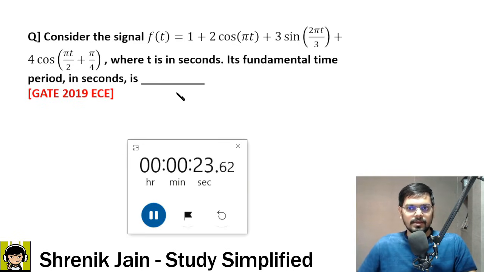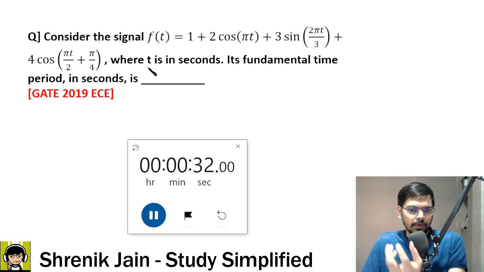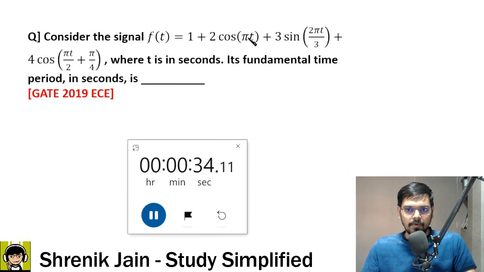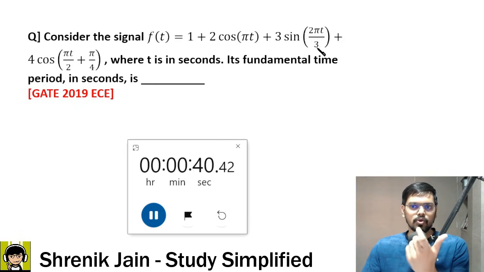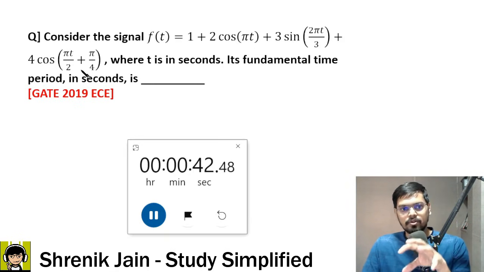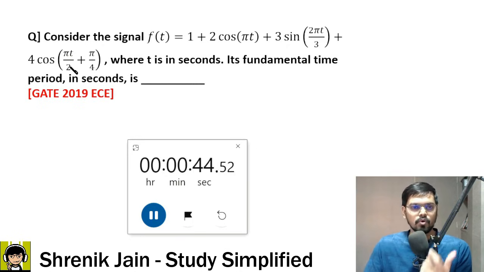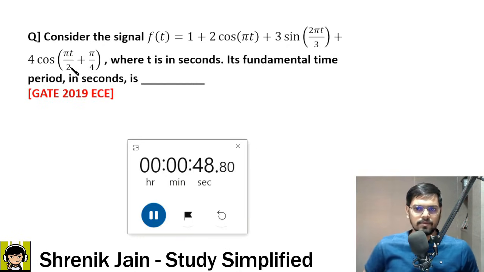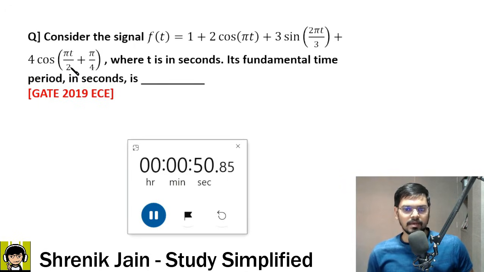Fundamental time period. Sir, we have three sinusoid terms. Here cos, here sine, here cos. So what is the value of omega 1, omega 2, omega 3? Sir, omega 1, check it out, cos of omega 1 t, so omega 1 is pi; sine of omega 2 t, so omega 2 is 2 pi by 3; cos of omega 3 t plus phi, so omega 3 is pi by 2. Once you get omega 1, omega 2, omega 3, I guess finding the fundamental time period is not that tough.